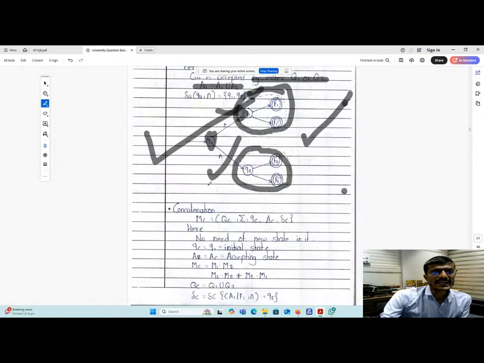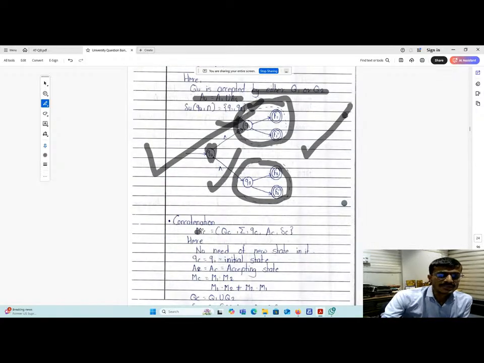Then next one, concatenation. You can see concatenation MC is equals to QC summation small qc AC delta C. So that is the result over here. In this case, no need to add a new state. Whatever the initial state of the first finite state automata, that is Q1, will become the new initial state in the concatenated result.